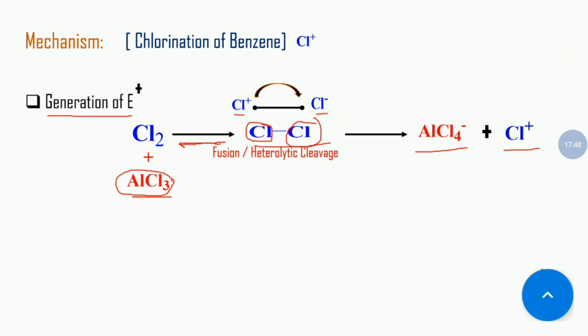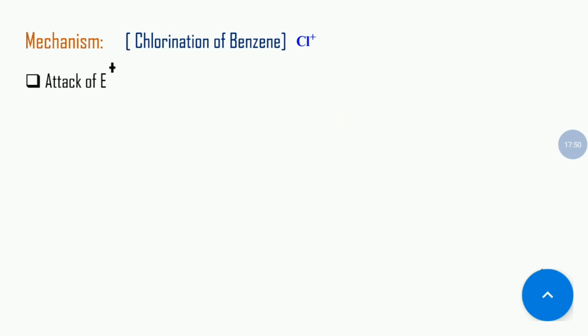Now for step 2, that is the attack of the electrophile. In benzene the same thing will happen. Here is one carbon and here is another one, with a double bond, sharing electrons and making a bond.